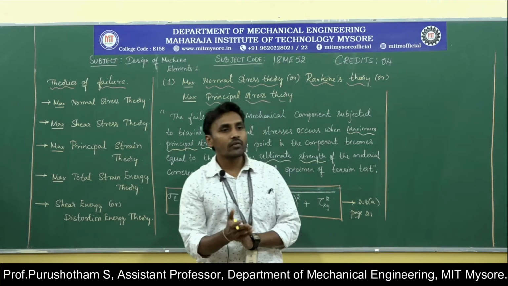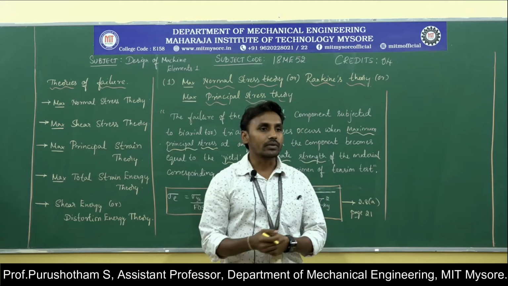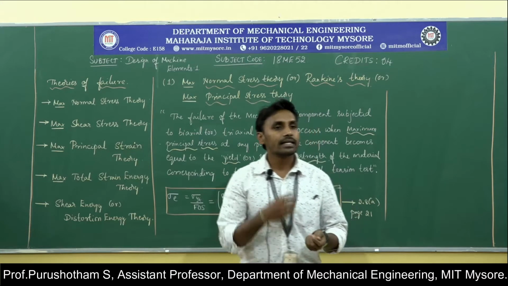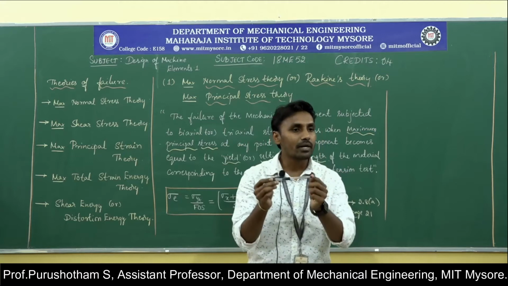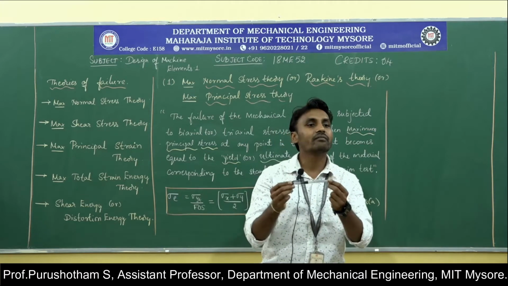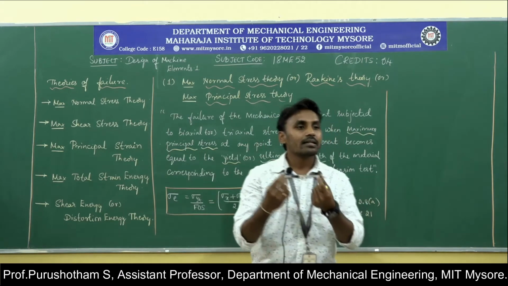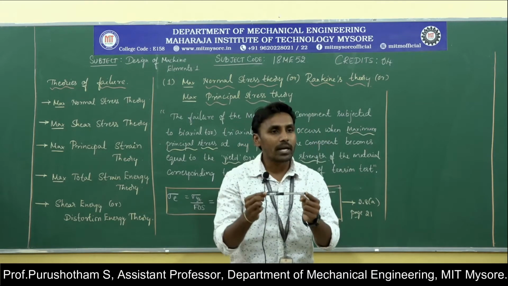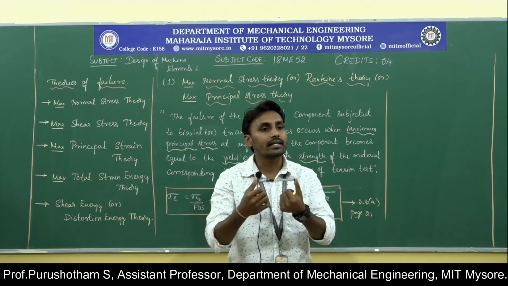So, first of all, we have to know what are theories of failure and the need for theories of failure. Consider a machine element, a machine member or component, which is subjected to a uniaxial stress system. That means the load is applied in one direction out of three mutually perpendicular directions.